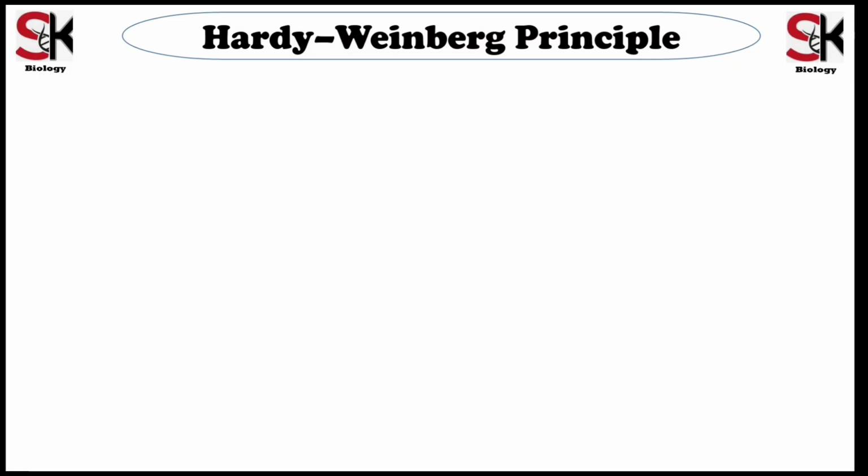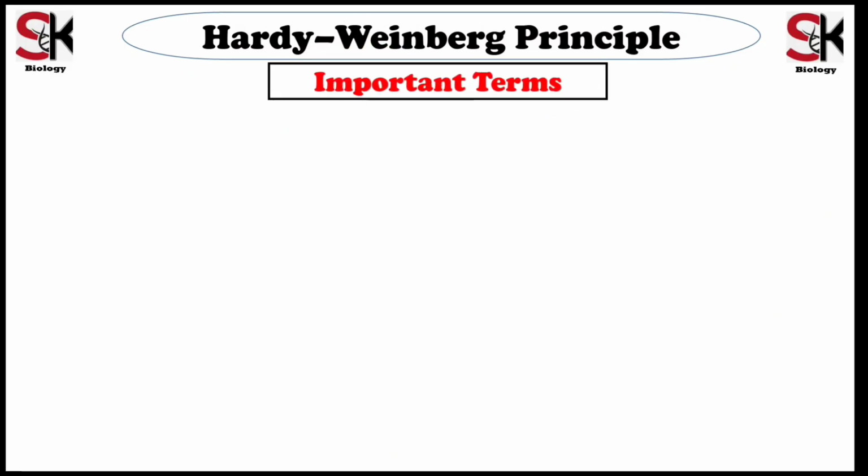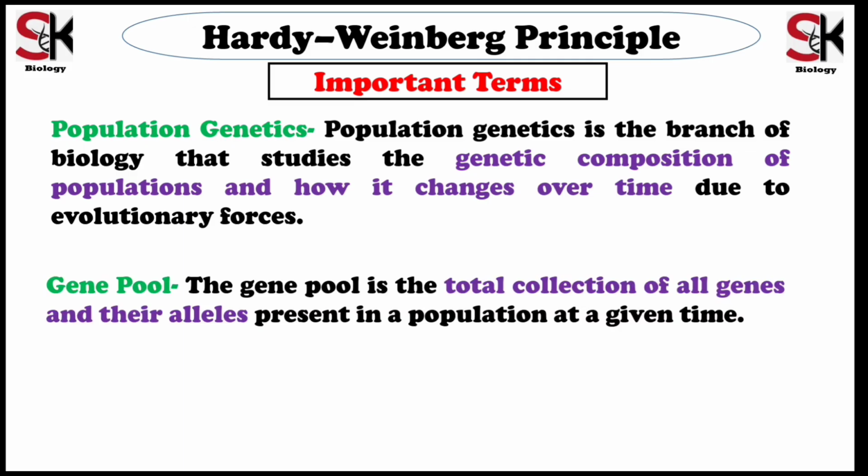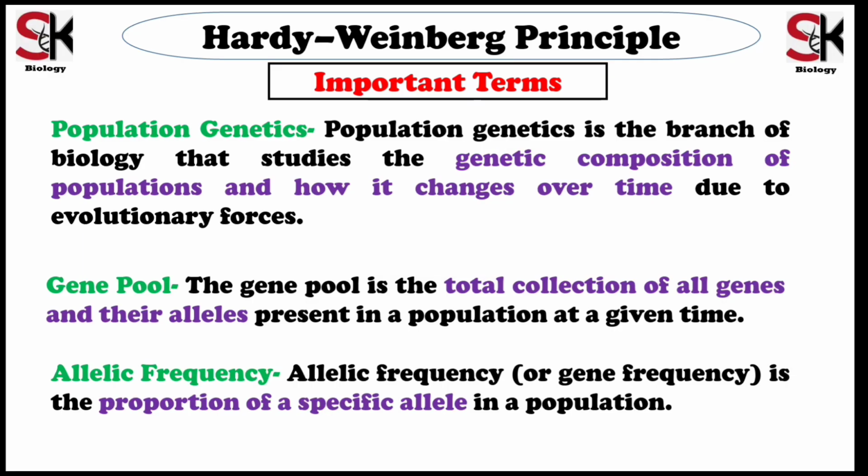Before understanding the principle, let us look at some key terms. Population genetics: it is the study of the genetic composition of populations and how it changes over time. Gene pool: the total collection of all genes and alleles in a population. Allelic frequency: it is the proportion of a specific allele in the population. These terms help us to understand how genes behave in a population.